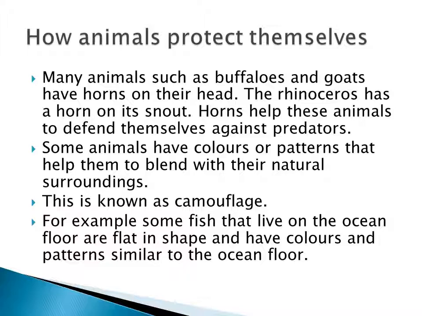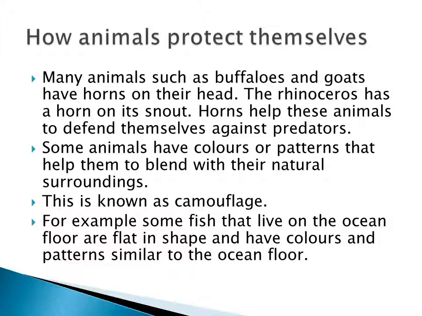Okay. And the last one is called camouflage. Camouflage means the animals change their color and pattern according to their surroundings. Changing the color or pattern is called camouflage.